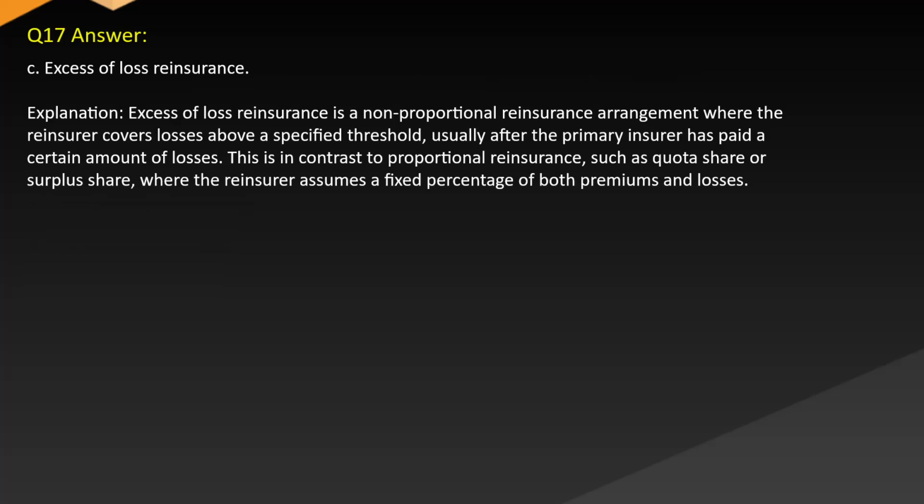Answer: C. Excessive loss reinsurance. Explanation: excessive loss reinsurance is a non-proportional reinsurance arrangement where the reinsurer covers losses above a specified threshold, usually after the primary insurer has paid a certain amount of losses. This is in contrast to proportional reinsurance, such as quota share or surplus share, where the reinsurer assumes a fixed percentage of both premiums and losses.